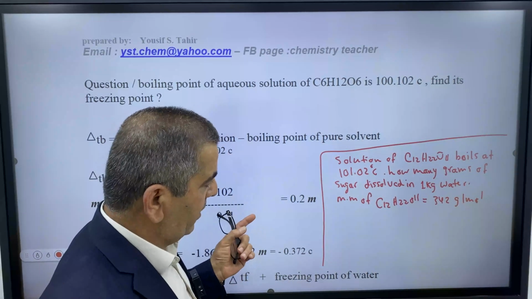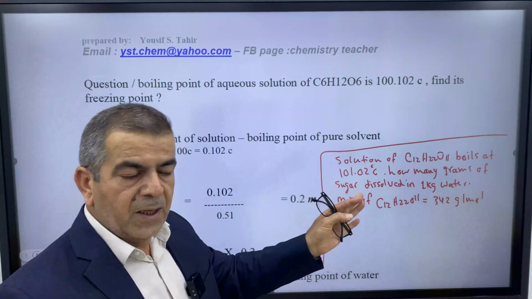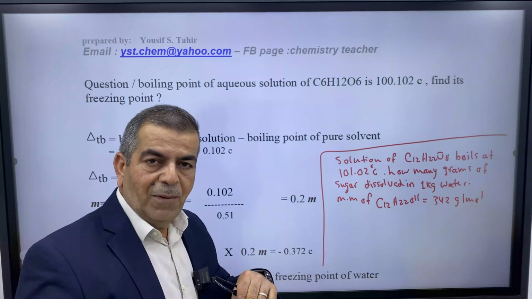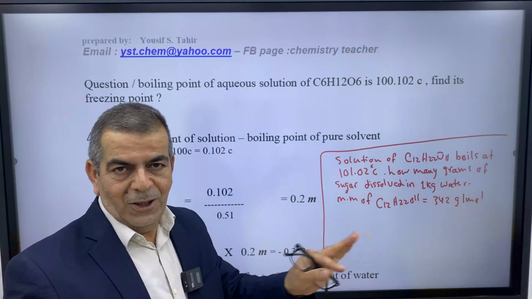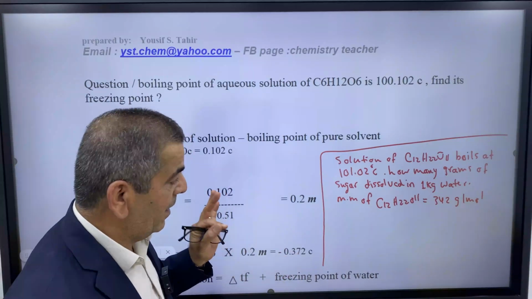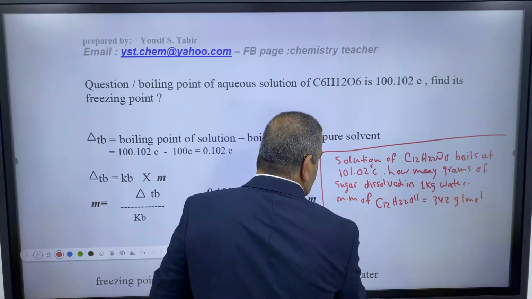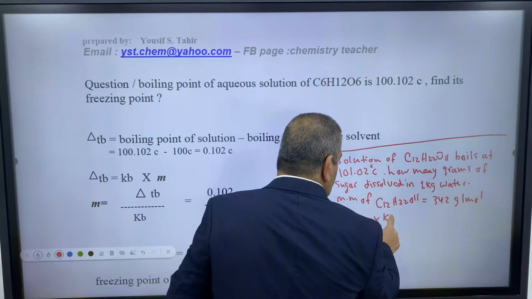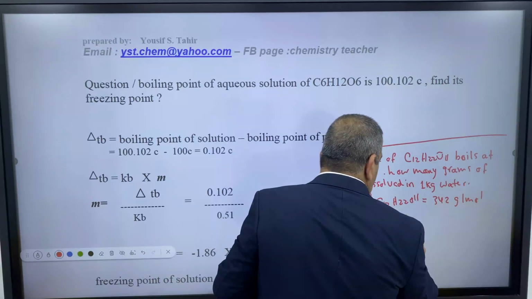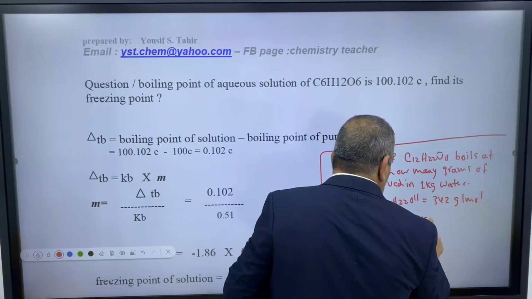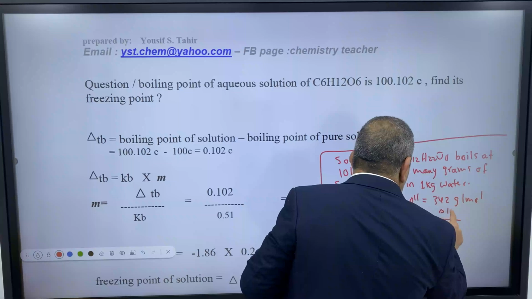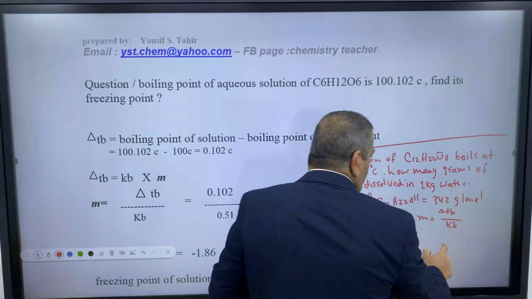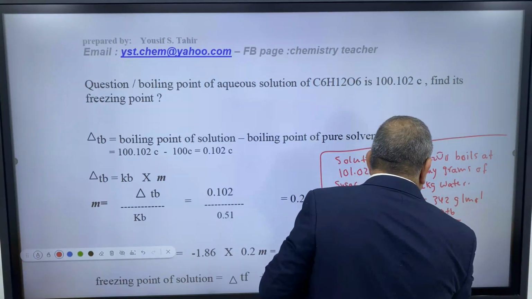In this case, what should we do? First, we need to find the molality. This is our first step. Second, we're going to find the moles of the solute. Third, we're going to multiply the moles of the solute by the molar mass. So we're going to do this calculation in 3 steps. First we have delta TB equals molality times Kb, which means the molality equals delta TB divided by Kb.